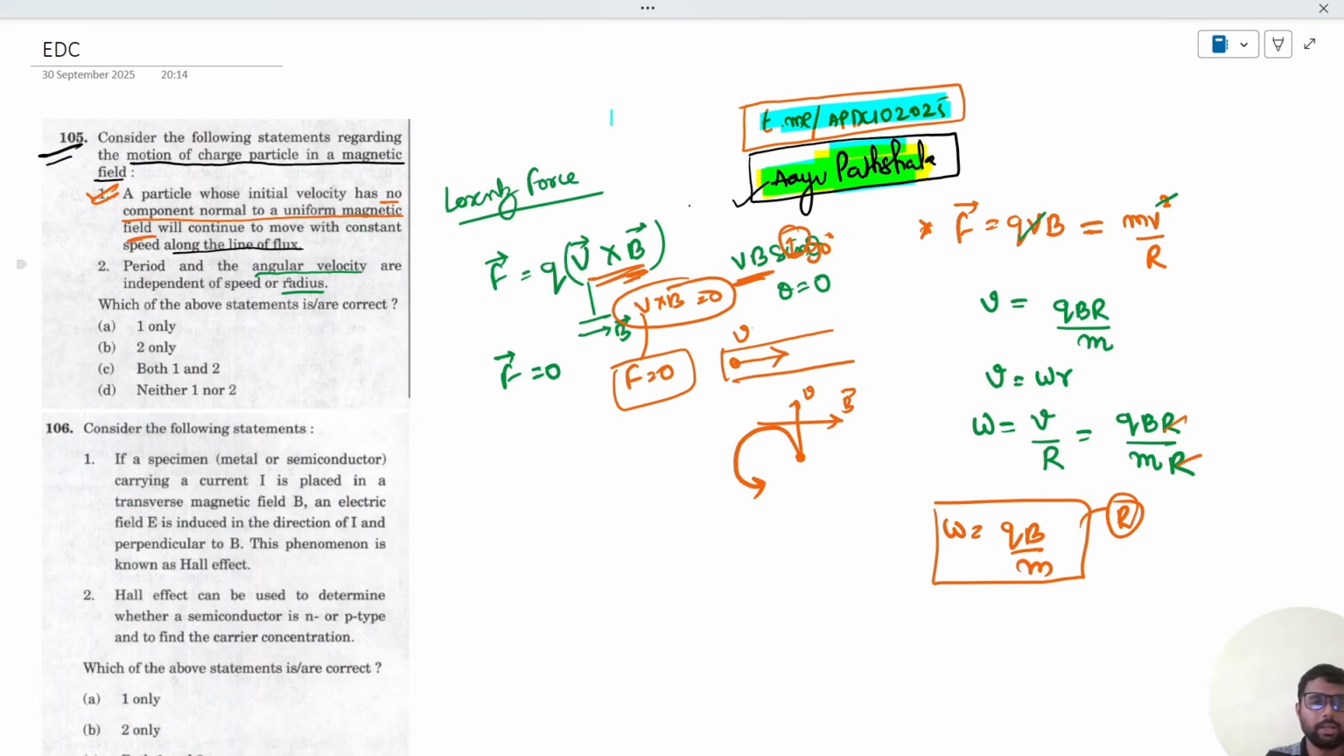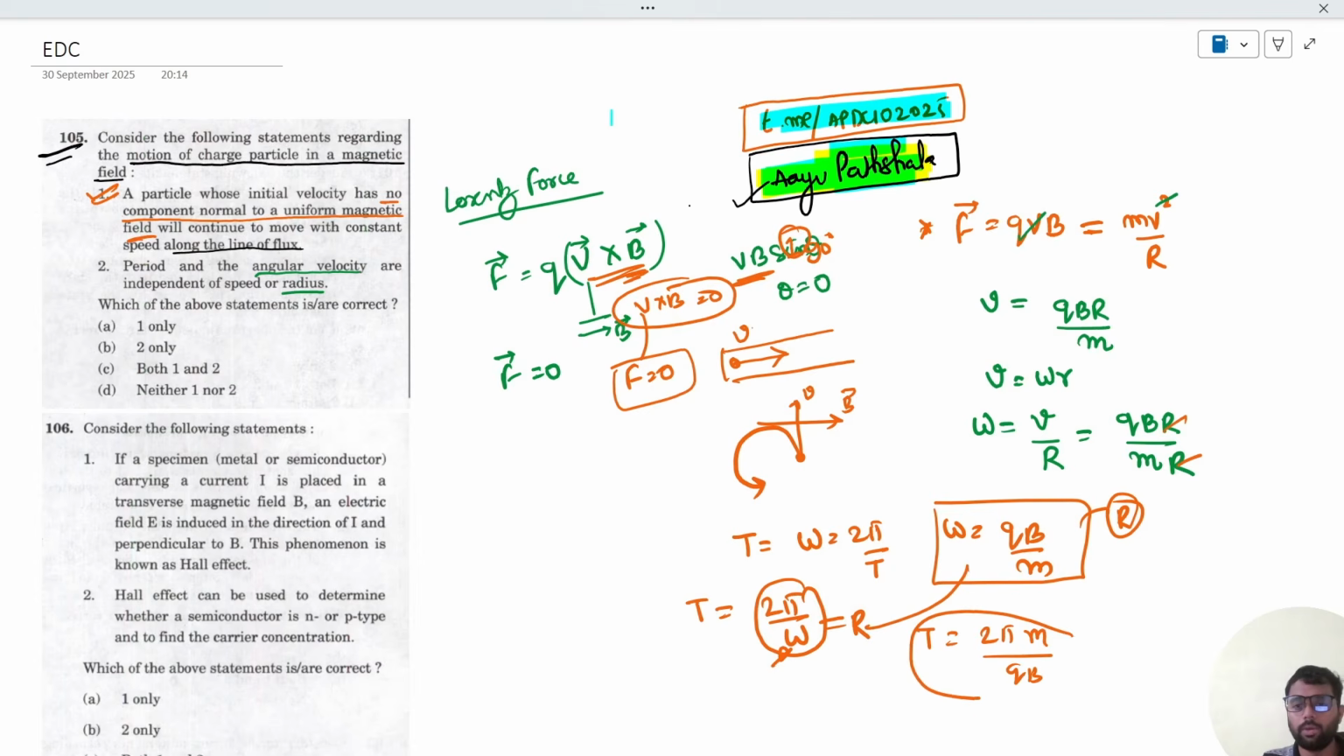Now, what is the period? So time period T is given by omega is equal to 2 pi by T. So T would be given as 2 pi upon omega. So now if omega is independent of r, that means time period is also independent of r. And if you replace the omega over here, you will get T is equal to 2 pi into m upon qB. So this is also independent of r. So this statement is also correct. So both the statements are correct.